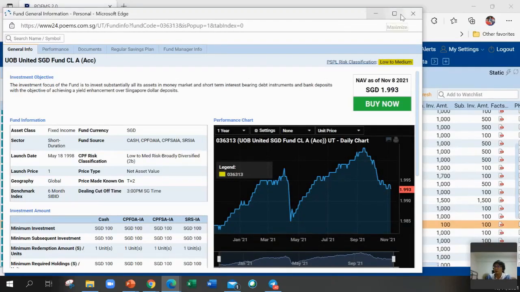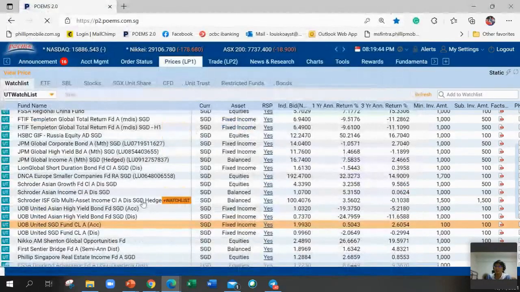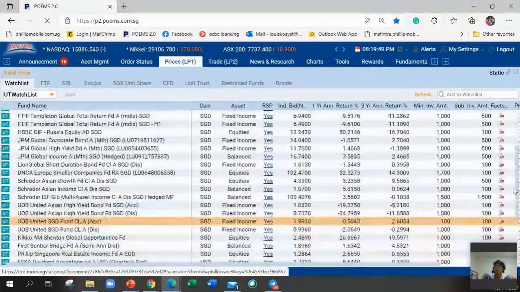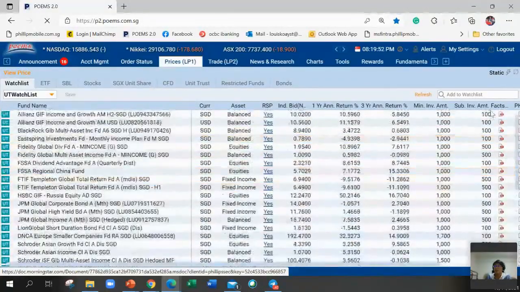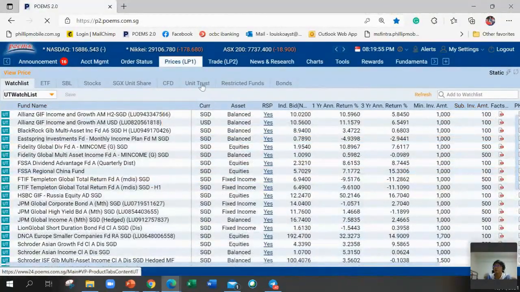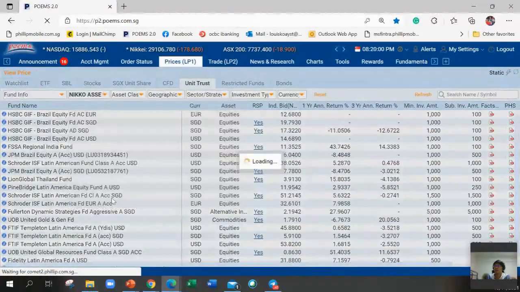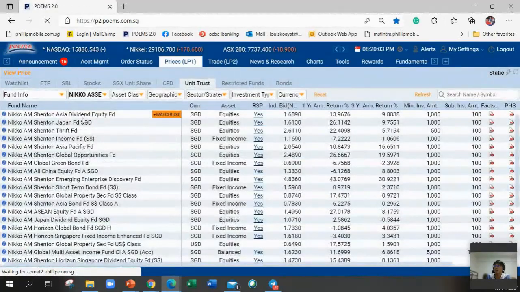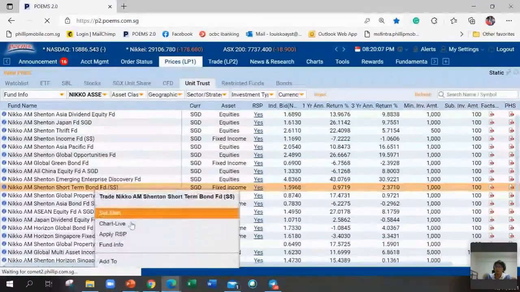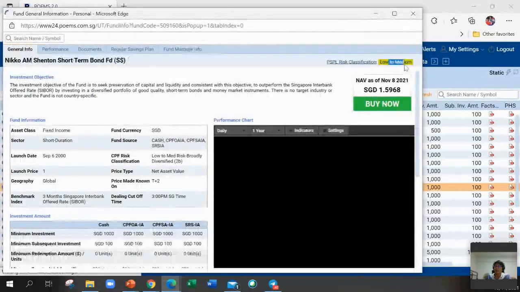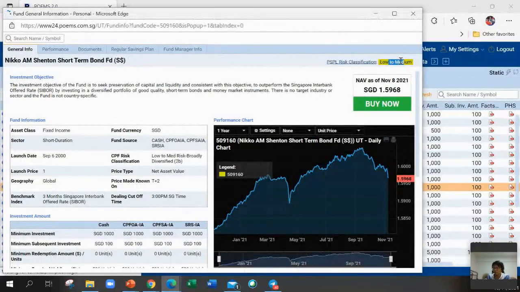It's a short-term bond fund. The other one is the Nikko AM bond fund as well. Maybe I don't have it in my watch list, but just search over here. Nikko, where is my Nikko AM? Strengthen short-term bond fund. Similar risk with the UOB fund, also low to medium risk. Just invest in these two funds or one of these funds, and hold for a few weeks.